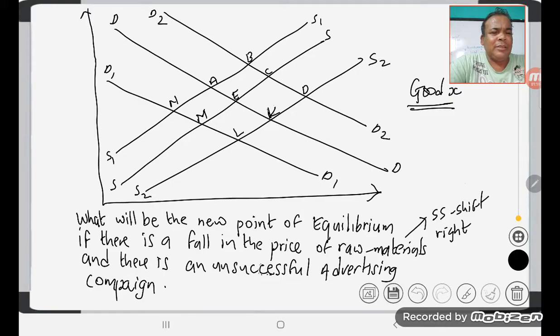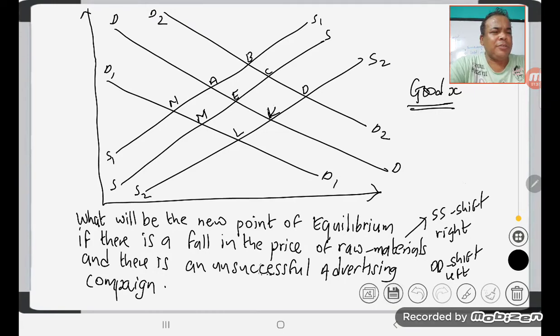And there is an unsuccessful advertising campaign. An unsuccessful advertising campaign will reduce demand, demand will decrease, and this will shift the demand curve for good X to the left. Demand will shift to the left.